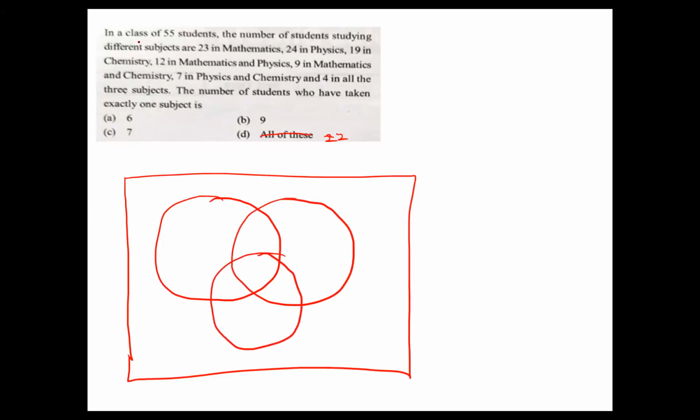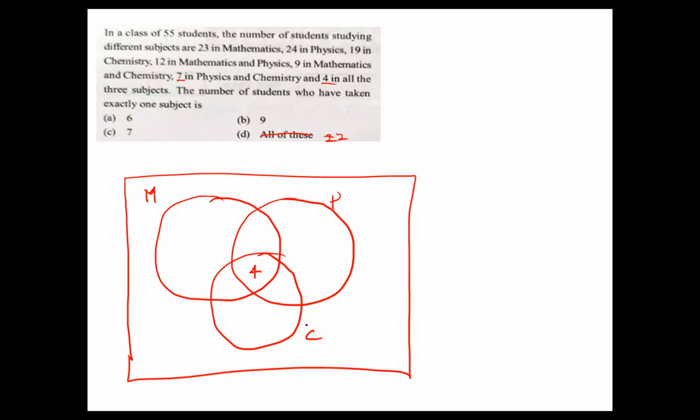First one: in a class of 55 students, the number of students studying different subjects are 23 in mathematics. Write this as maths, physics, chemistry. I'll come in reverse. 4 in all the 3 subjects, so I'll write 4 here, because it belongs to maths, physics, and chemistry. These are 4. Next, 7 in physics and chemistry.